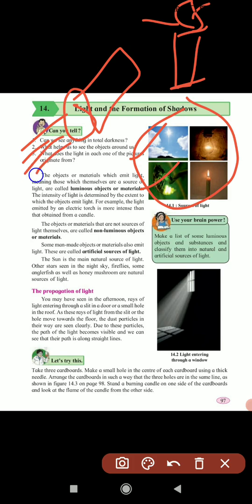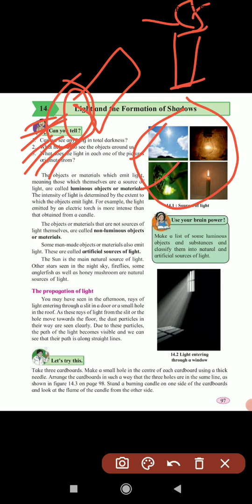You can see more clearly with the torch than with the candle light. The objects or materials which are not sources of light are known as non-luminous objects or materials.